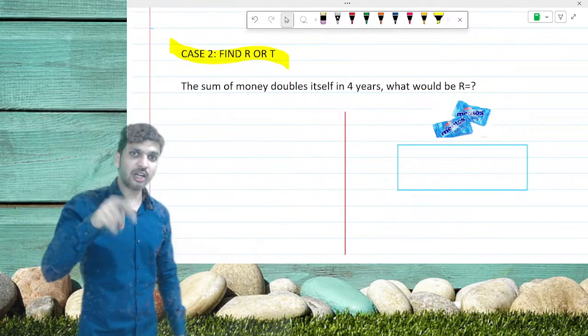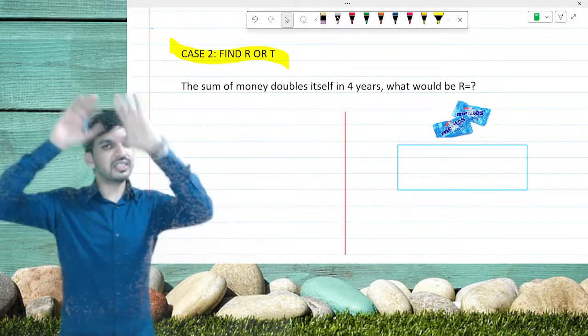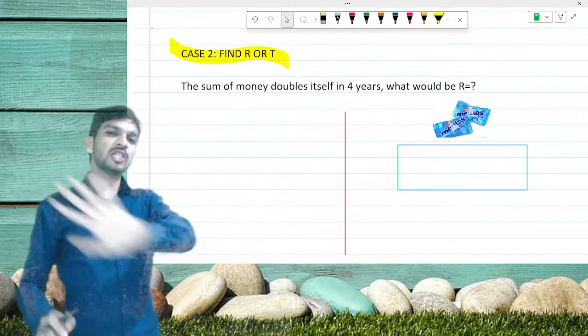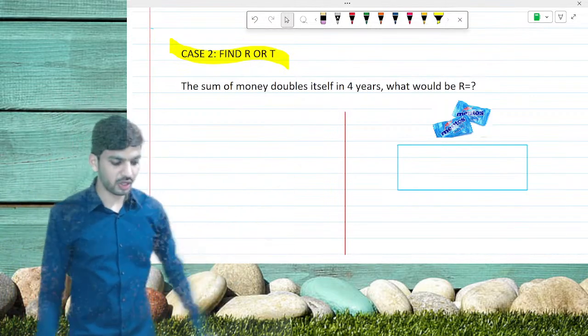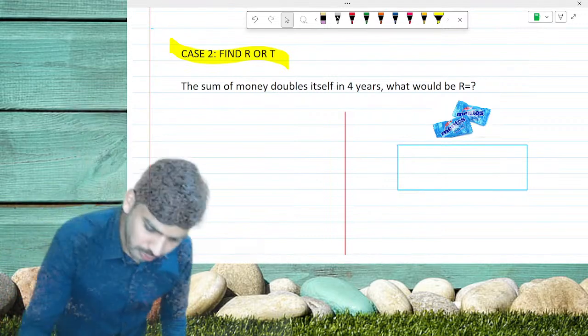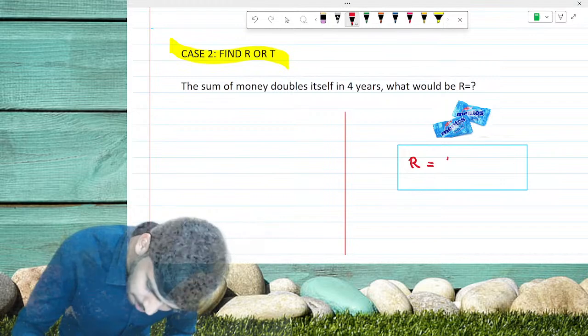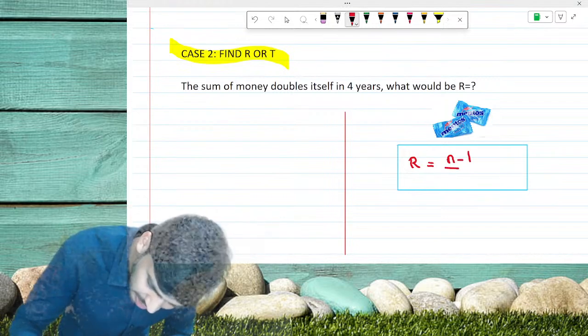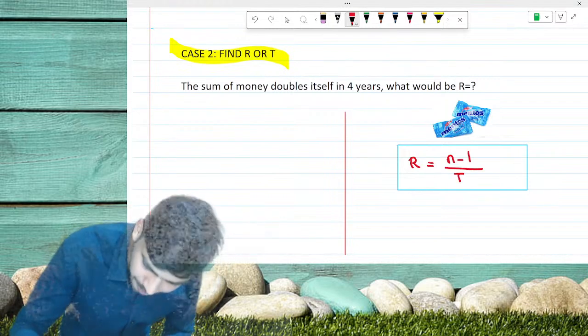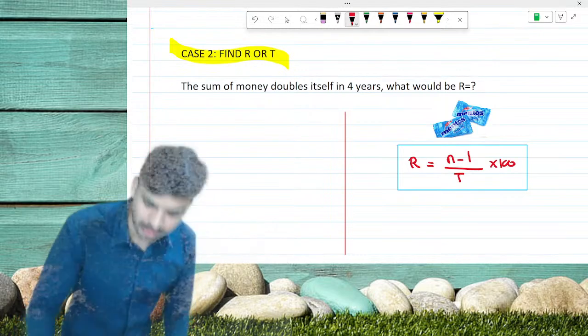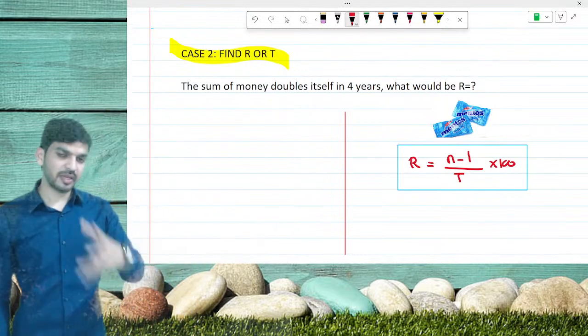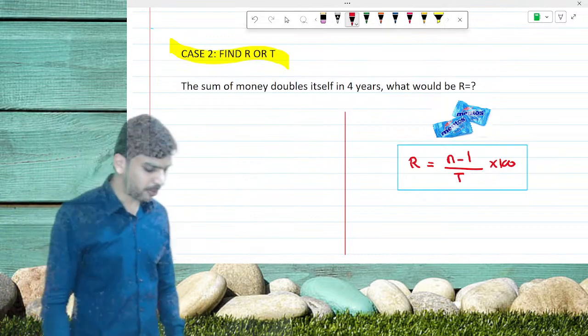So to find out the rate of interest, we are not going to use the basic common man's thinking. We are just going to apply this trick. Okay. So now what is the trick? All of you just write it down. The trick is R is equal to (N minus 1) divided by T into 100. I will explain. First of all, write this down. N minus 1.